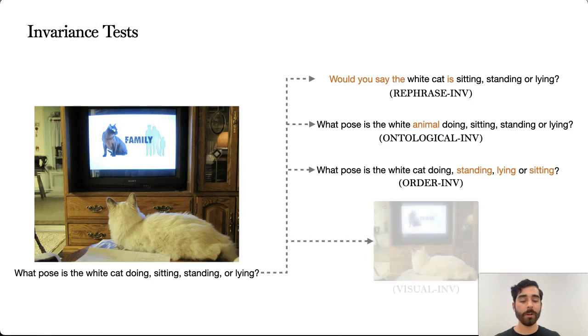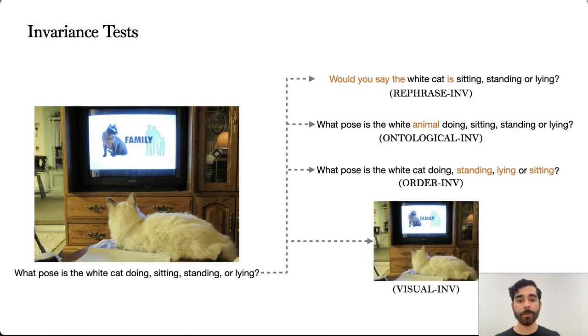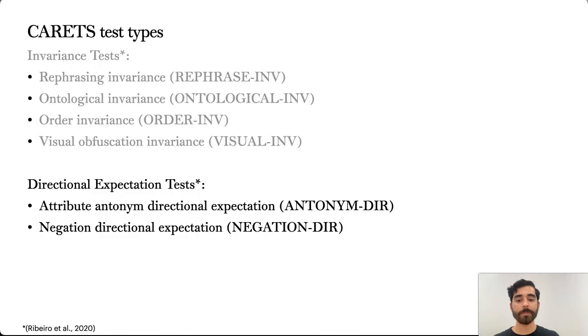Lastly is the visual invariance test. For this test, we perform a perturbation to the image where the visual context of an image is distorted in some way. Here, we show an example of blurring the context of this question's subject, but we also perform other perturbations, such as cropping or masking the context as well. The idea for this test is that models should be invariant to certain contextual changes in the image as long as the primary subject is intact.